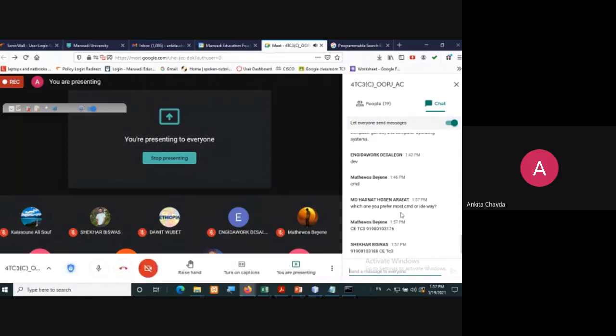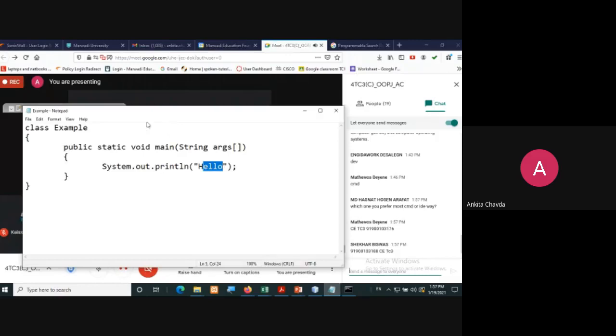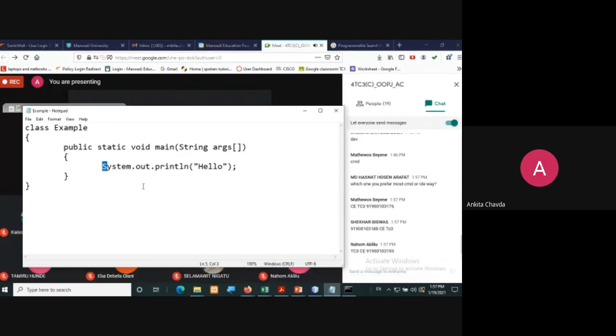See, that totally depends on you. Here in Notepad, you can see it's case sensitive. Here the S, if you write it in small case, it will show you an error. You need to write it in capital only. In the same way for the class, C would be small, and O will be small. So if there are any capital or small letter errors, then you have to solve them on your own.